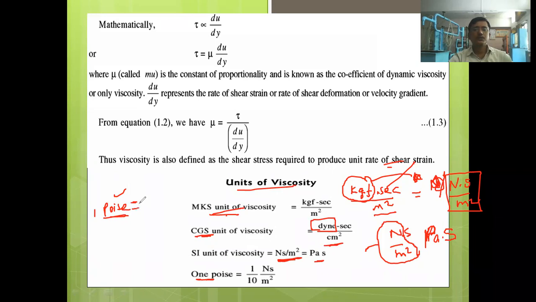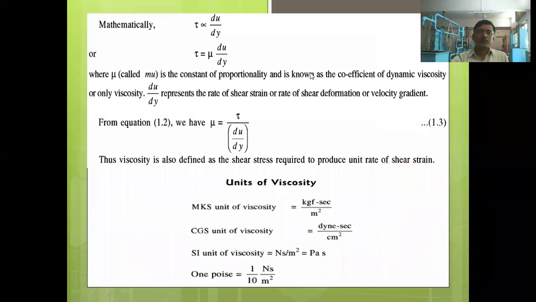So if the value of viscosity is given in poise, then how to convert that poise to Newton second per meter square? Just divide that value by 10, then you will get that value in Newton second per meter square. Okay, so note down all these units of viscosity in your notebook. First of all, write down the expression, tau is directly proportional to du by dy. Then write down the units in your notebook.